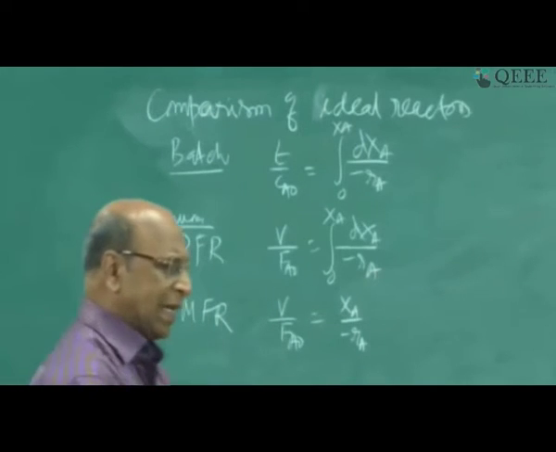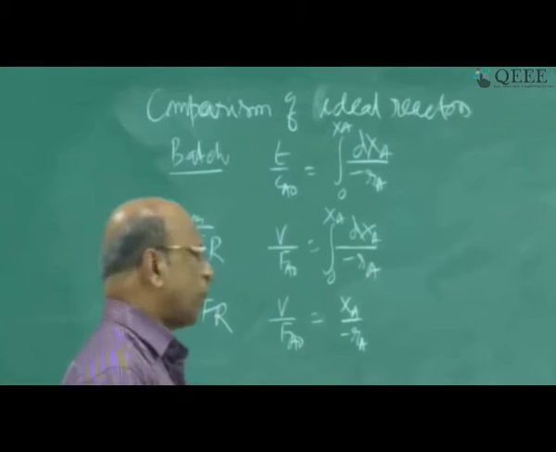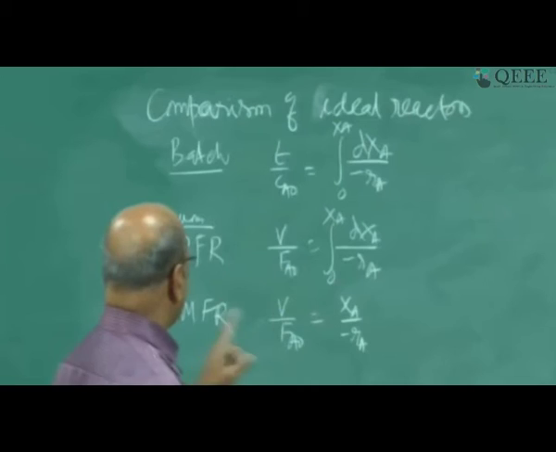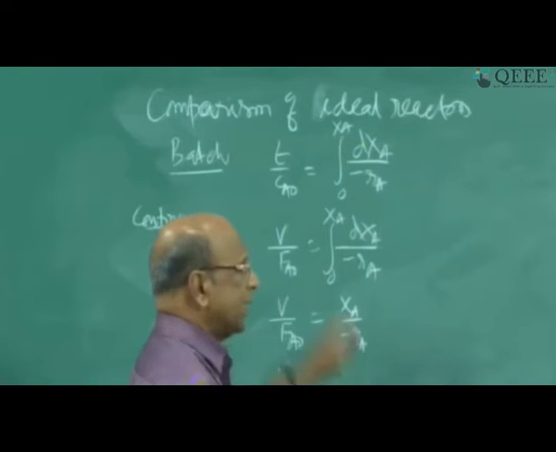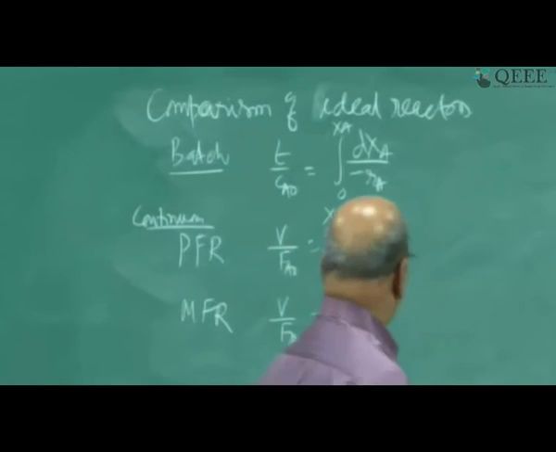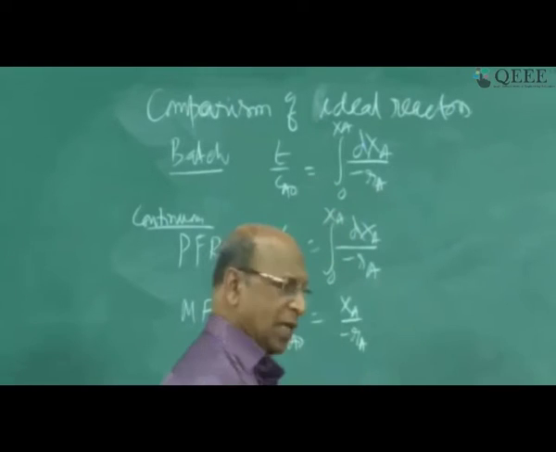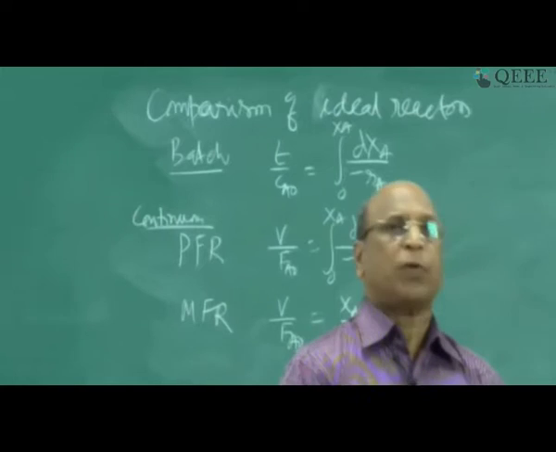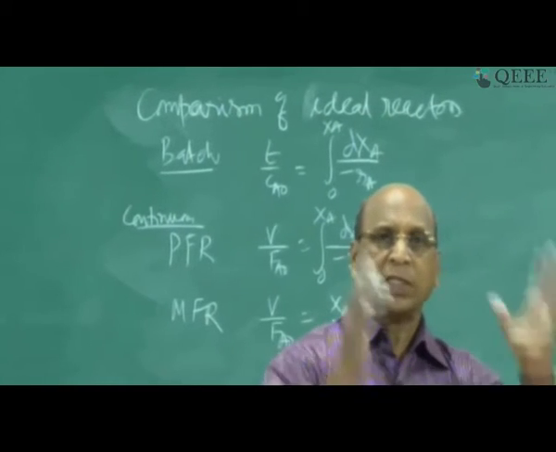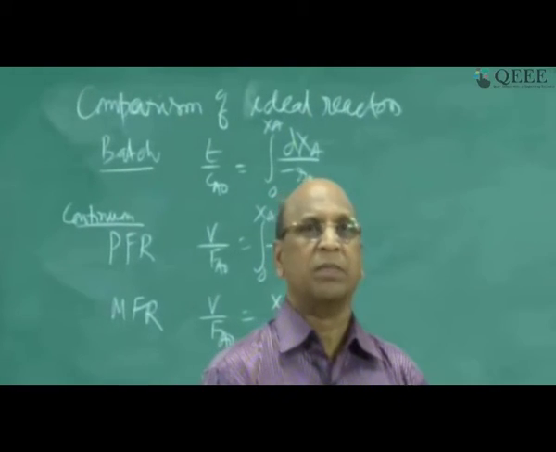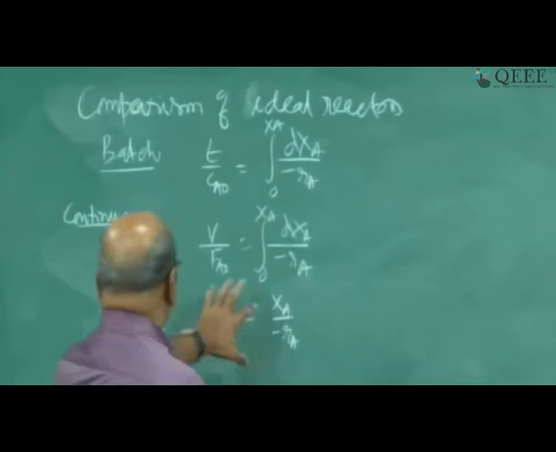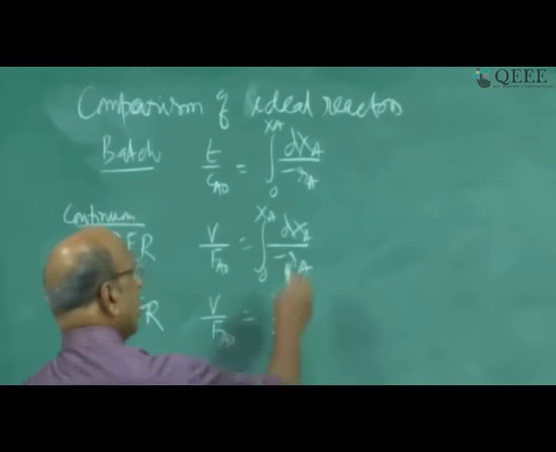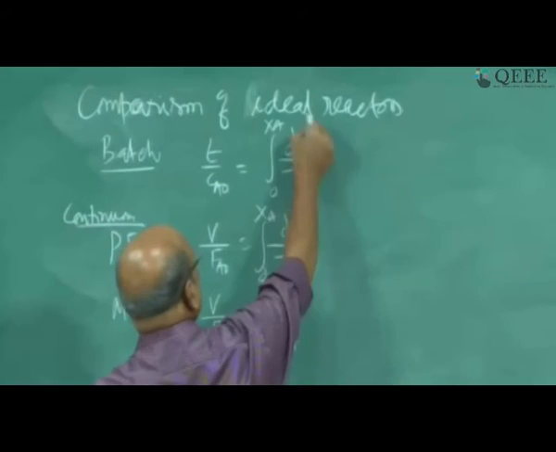That's all. In the entire chemical reaction engineering, most of the time we try to use ideal reactors. The only problem with ideal reactors is plug flow, because it is not easy to maintain plug flow. Otherwise, for the other 2 reactors, the ideal design expression itself can be used to find out the volume of the reactor for a given conversion. That's all. Okay, good.